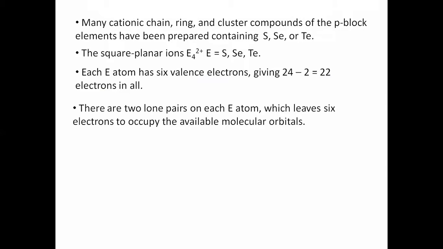As we know, oxygen family elements can carry 2 lone pairs, so each element in E4 2+ would definitely have 2 lone pairs, meaning 4 electrons out of 6 valence electrons. 2 are involved in the bonding and the remaining 4 will be in the form of lone pairs. So each atom would definitely have 2 lone pairs.